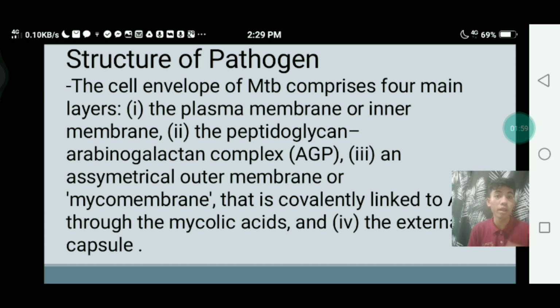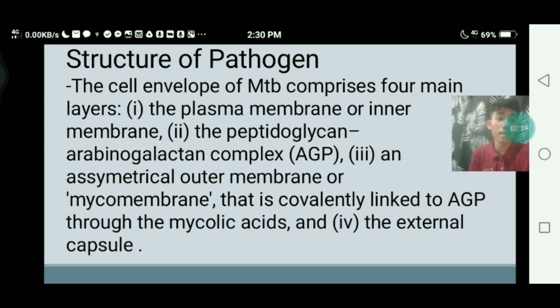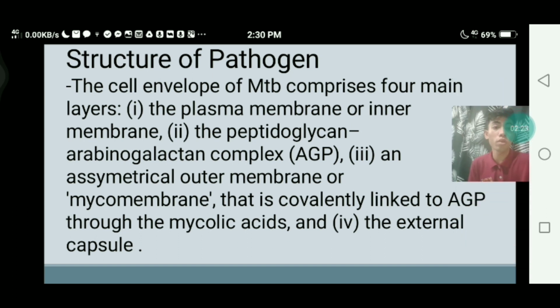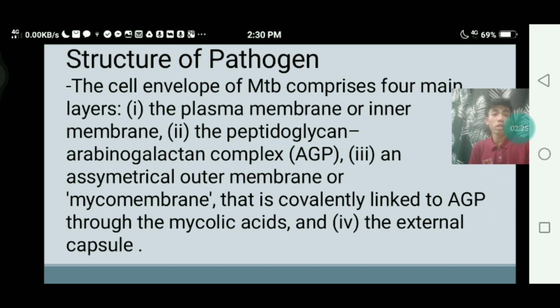First is the plasma membrane, or the inner membrane. Second is the peptidoglycan arabinogalactan complex, or the AGP. The third is the asymmetrical outer membrane, or the mycomembrane, that is covalently linked to AGP through the mycolic acids. And the fourth one is the external capsule. So on the next slide we will see the structure of the pathogen.